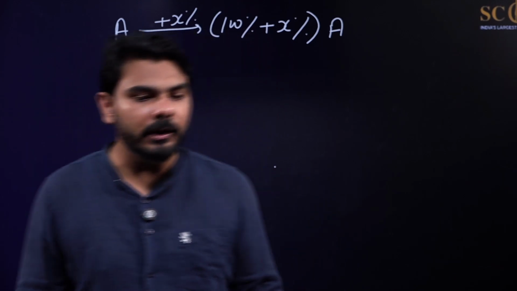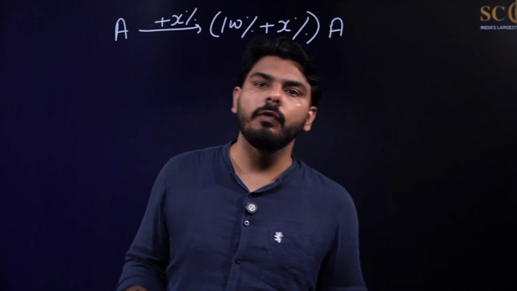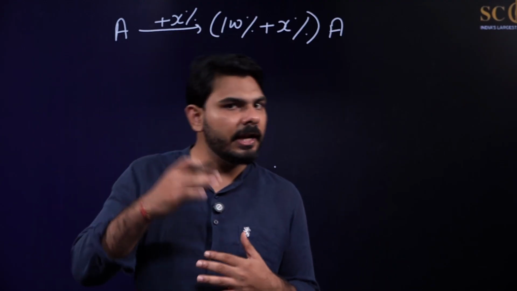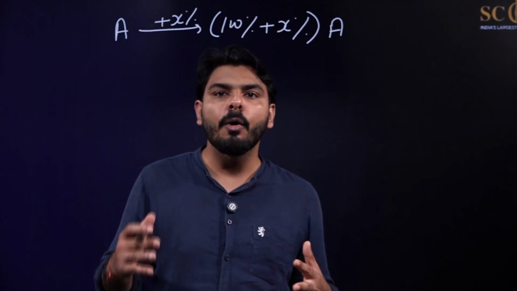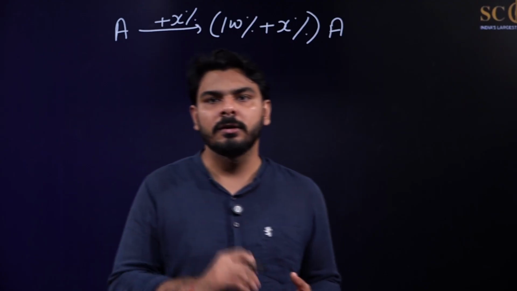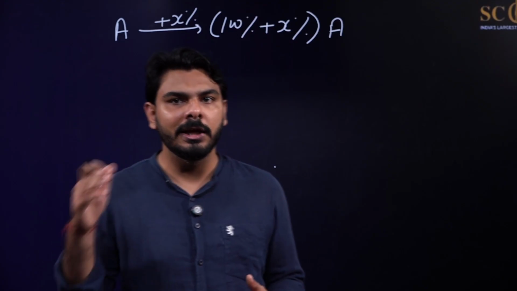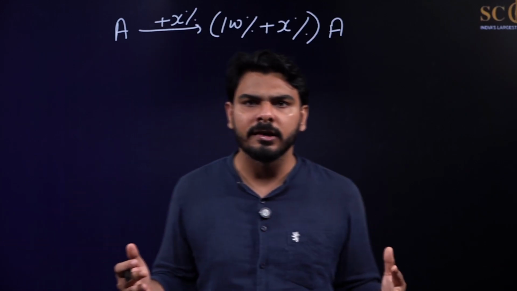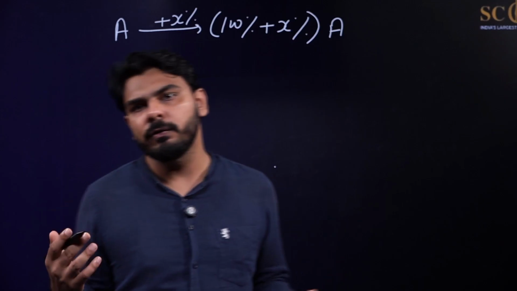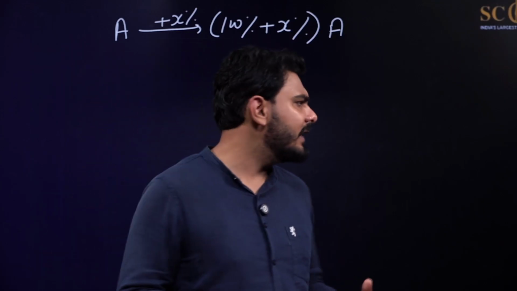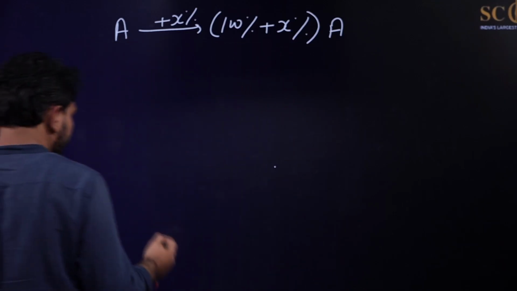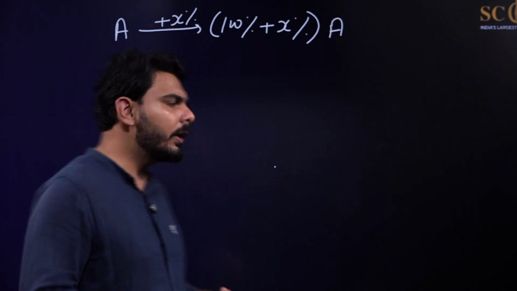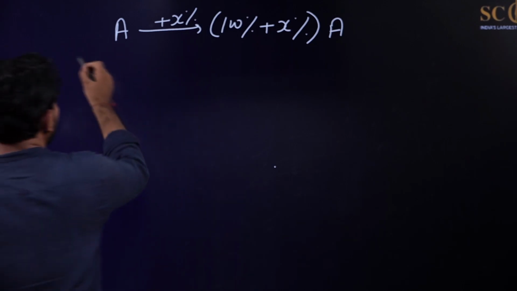But what will we do when we are given that there is an increase in population of X% every year? What will be the population after 2 years, after 3 years, after 4 years, after 5 years, after 10 years, after 20 years? How can we solve those kinds of questions? That part is also very easy. Let us assume that we have to find the population after n years, where n can be any integer.